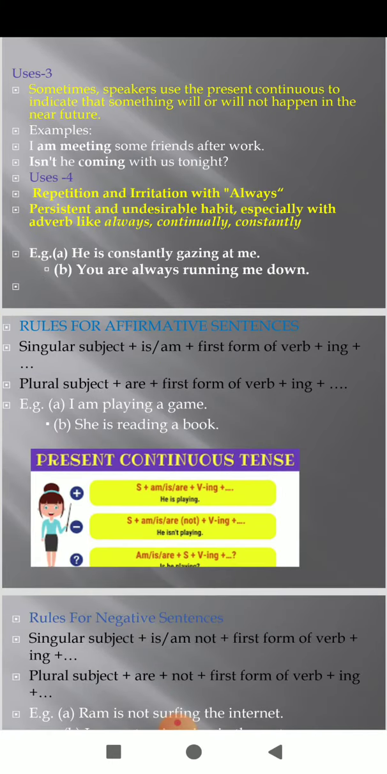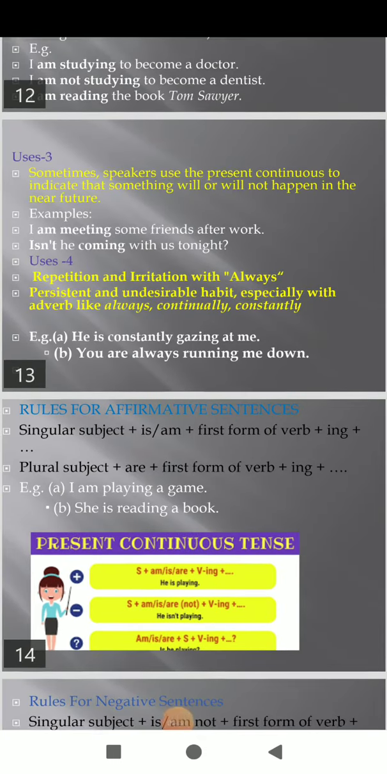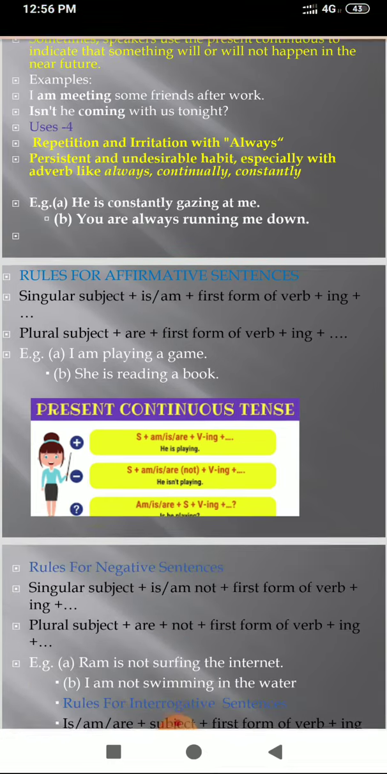If we will see the rules for affirmative sentences, students, for singular subject it is is/am plus first form of the verb plus ing, and for plural subject, are plus first form of the verb plus ing. I am playing a game. She is reading a book. Actually, students, affirmative sentences are those sentences which end with a full stop and they are positive statements without no.